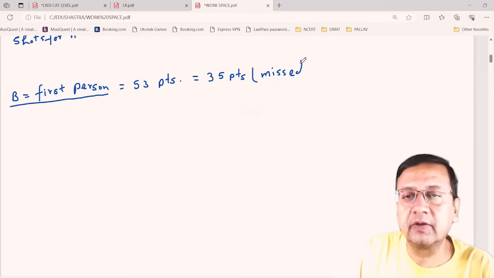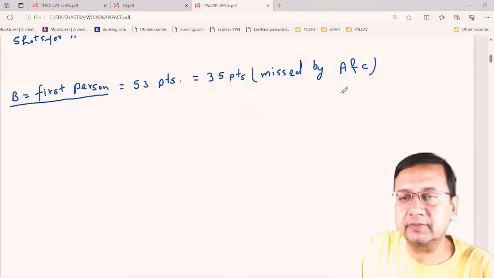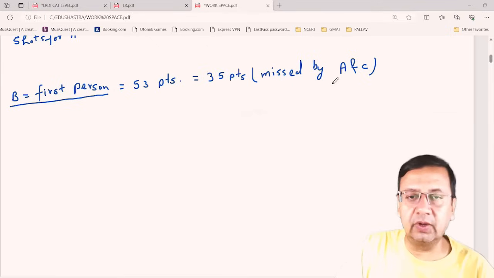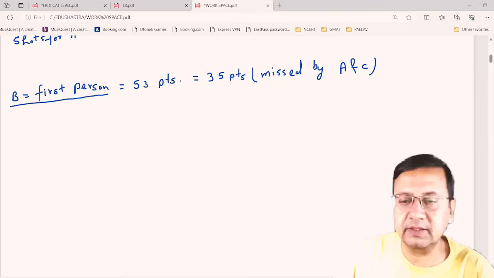Missed by A and C. Right? So all the 35 points B is scoring, these are missed by A and C.